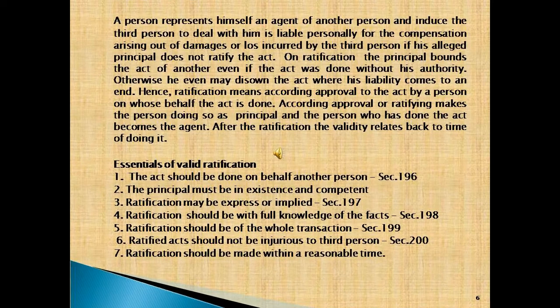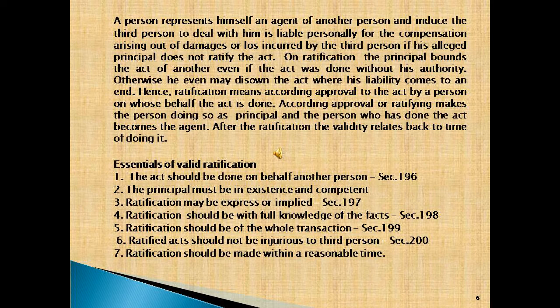A person who represents himself as an agent of another person and induces a third person to deal with him is personally liable for the compensation arising out of damages or loss incurred by the third person if his alleged principal does not ratify the act. On ratification, the principal is bound by the act of another even if the act was done without his authority.